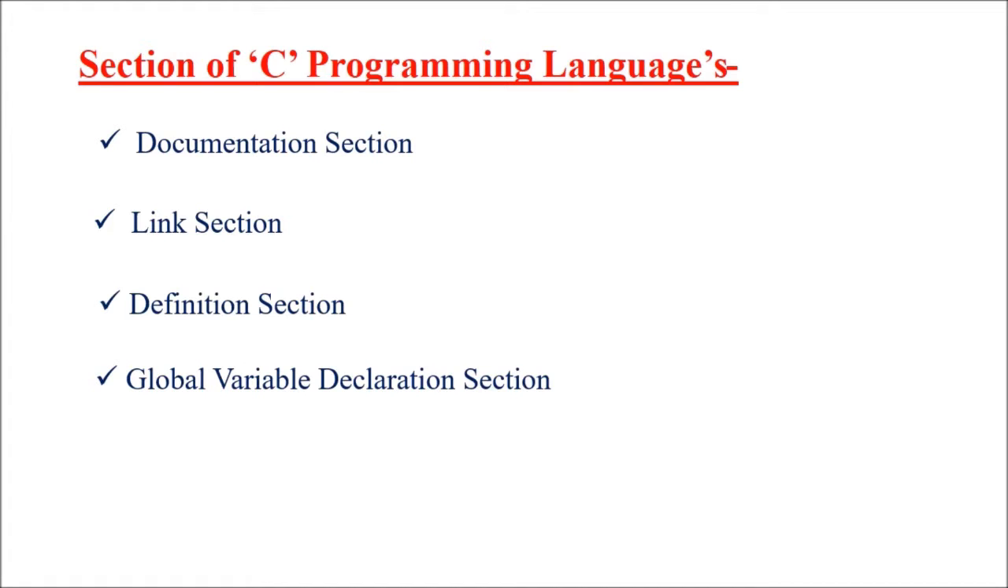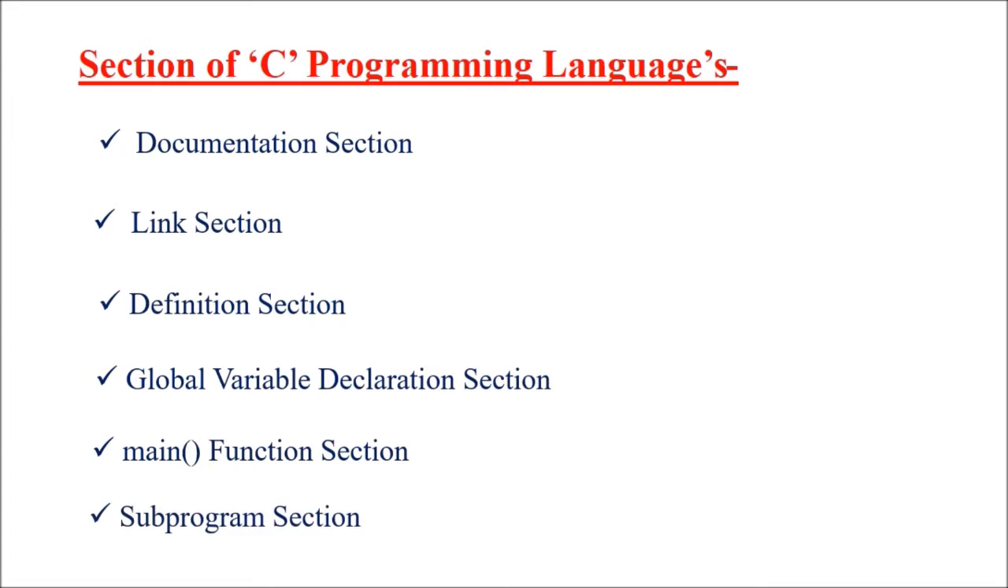Fifth section is main function section, and main function section is the only mandatory or compulsory section in C programming language, because all program execution always starts from the main function. Sixth section is subprogram section, and this section is also optional. These are the 6 sections of C programs.